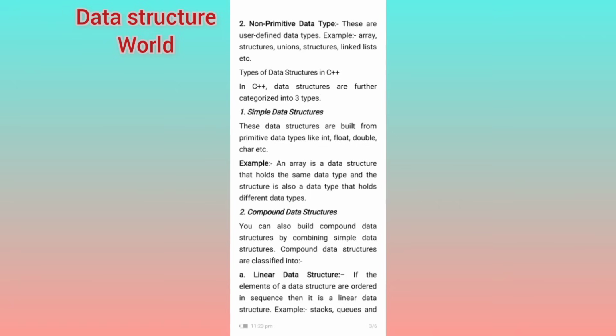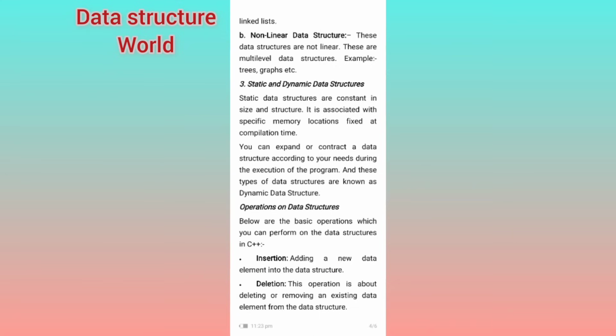Next, we have the second one, the compound data structure. You can build compound data structures by combining simple data structures. Compound data structures are classified into two further types: linear data structures, where the elements of the data structure are ordered in sequence, like stacks, queues, and linked lists. And non-linear, when the data structures are not linear. These are the multi-level data structures like trees and graphs.